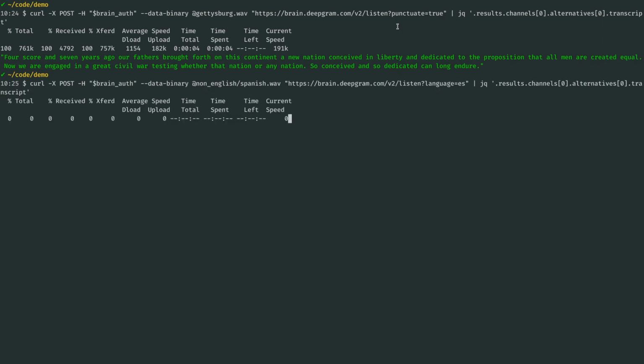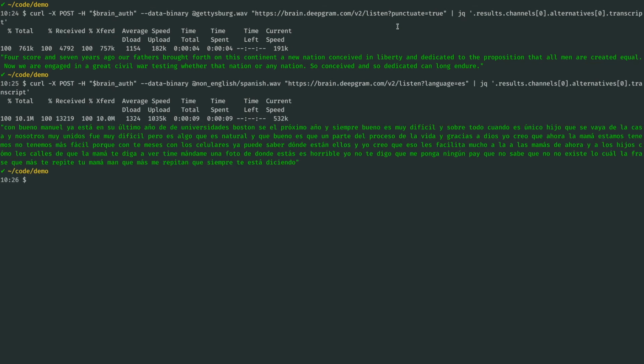Well, we can transcribe in a variety of languages. I'm going to send over a Spanish file. It's a little bit bigger, so I'm going to wait just a few extra seconds for the upload, and then we'll get a response. There we go. Here's our Spanish. Deepgram also has a cool feature for redaction.